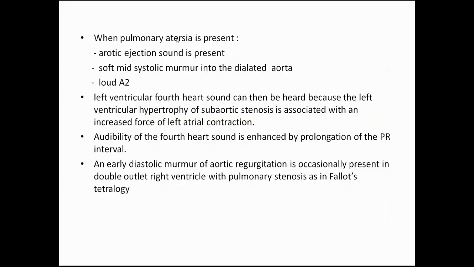When the pulmonary atresia is present, the aortic ejection sound is present, and a soft mid-systolic murmur is due to the dilated aorta, and we have a loud A2. The left ventricular fourth heart sound can be heard because the left ventricular hypertrophy of the subaortic stenosis is associated with an increased force of left atrial contraction. Audibility of the fourth heart sound is enhanced by prolongation of the PR interval. Diastolic murmur of AR is occasionally present in DORV with pulmonary stenosis as in tetralogy of Fallot.